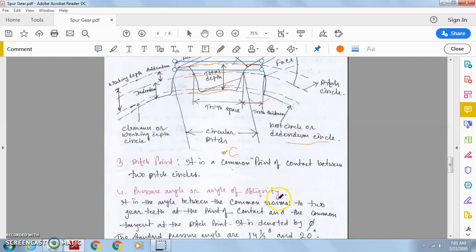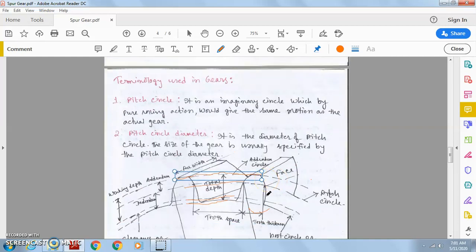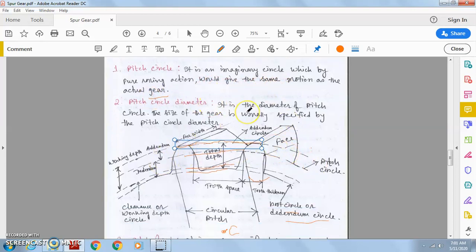Now here we can see the terminologies one by one. The first is the pitch circle. It is the imaginary circle which by pure rolling action would give the same motion as the actual gear. Pitch circle diameter is the diameter of the pitch circle. The size of the gear is usually specified by the pitch circle diameter.